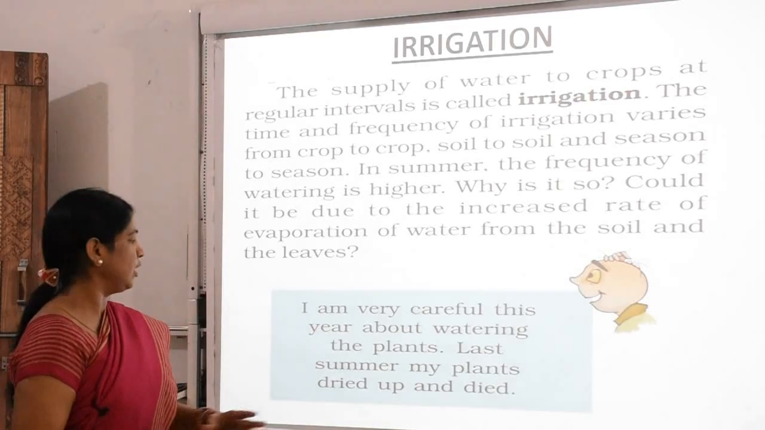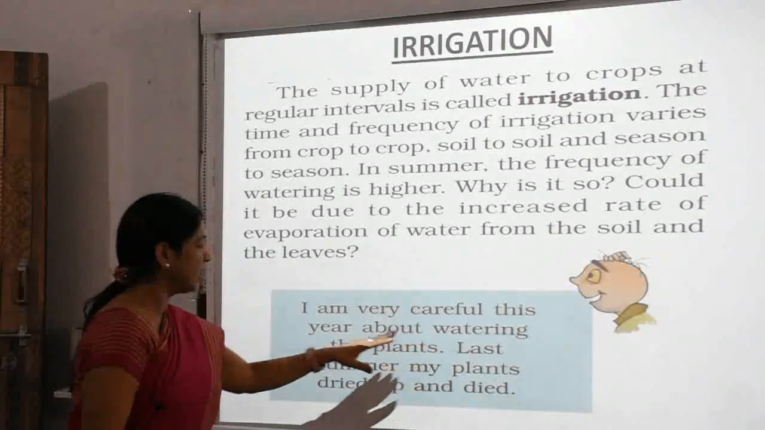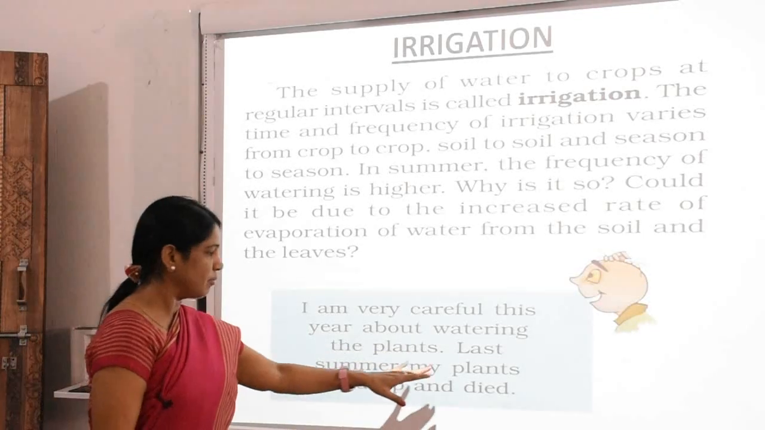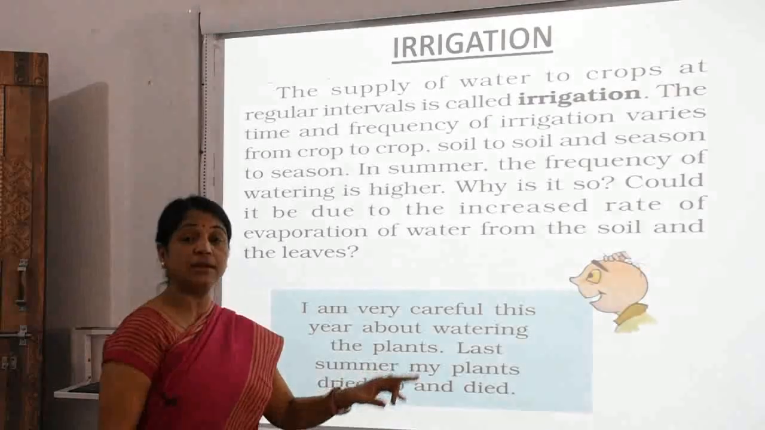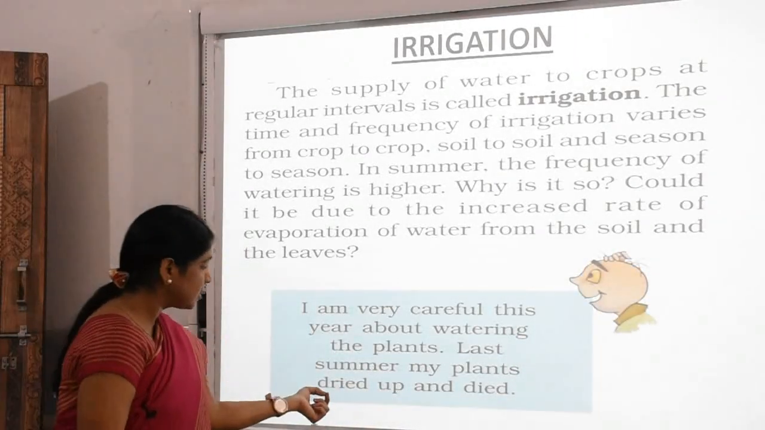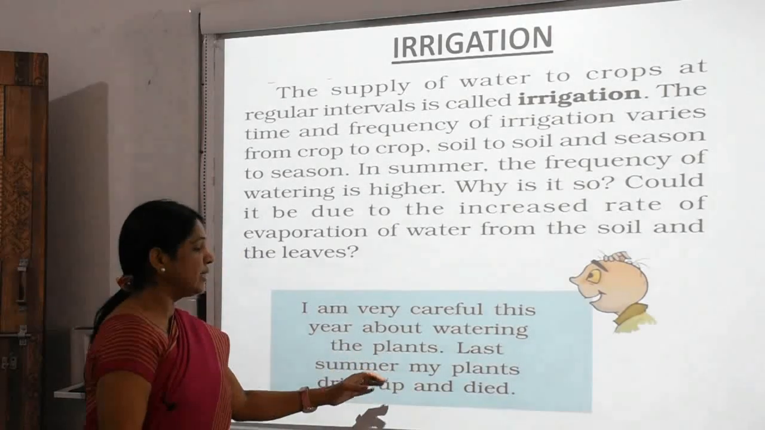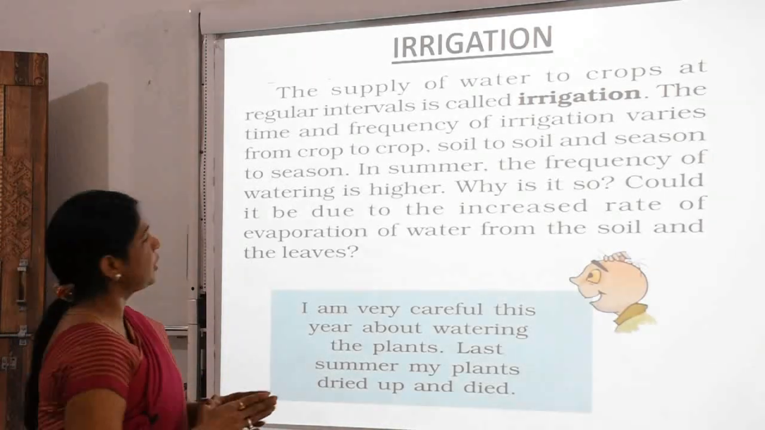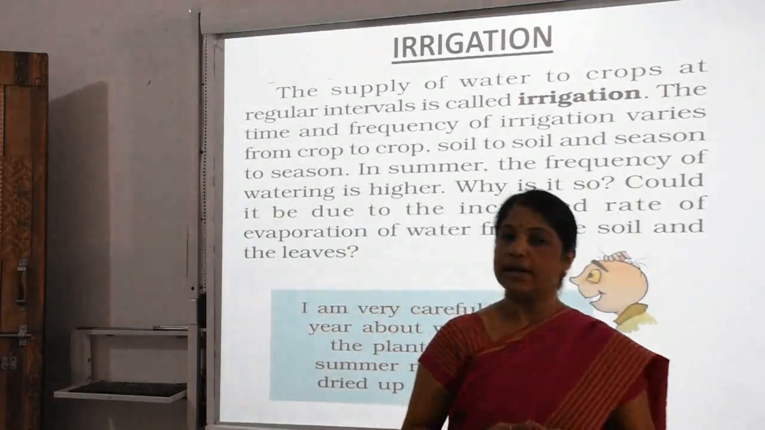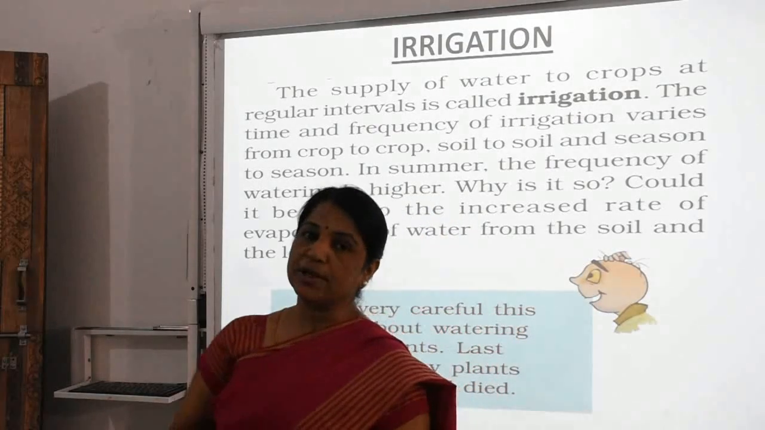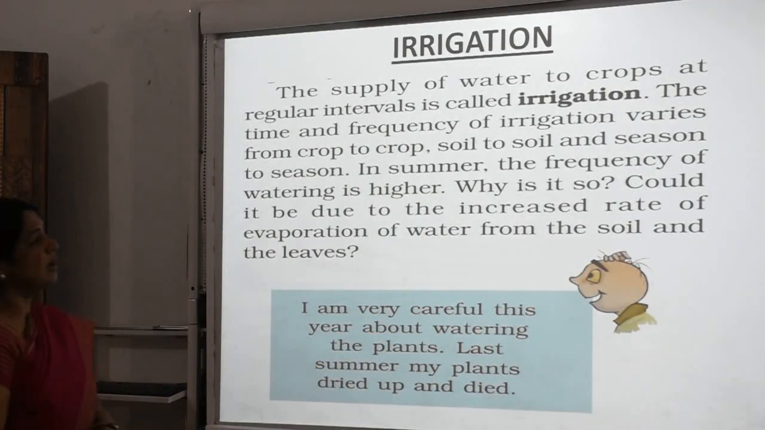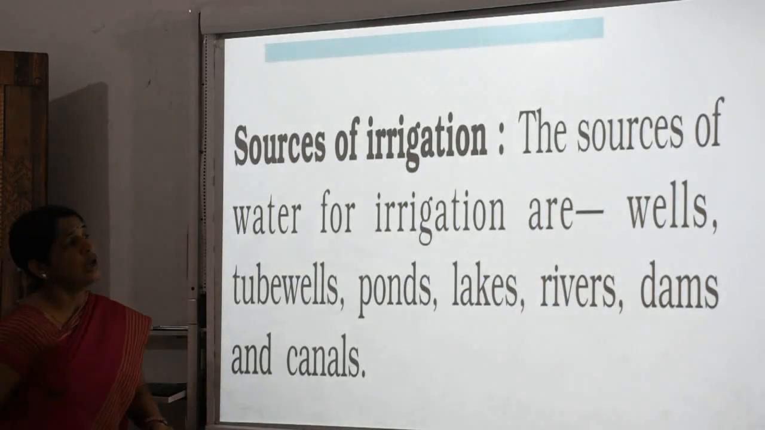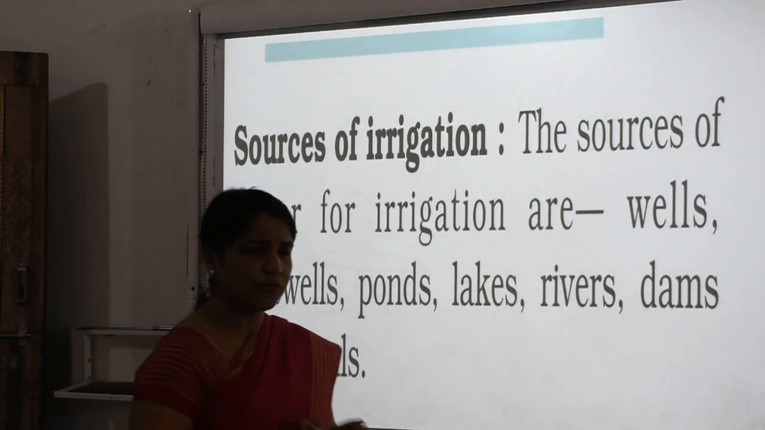I am very careful this year about watering the plants, Bujho asked. Last summer my plants dried up and died. He asked, why did his plants dry up and die? So very simple, as we know, due to the rate of evaporation, all the plants died and dried up. Now further, what are the sources of irrigation?